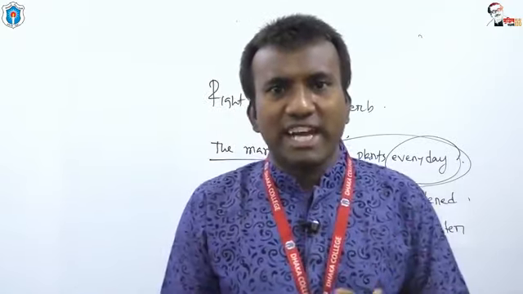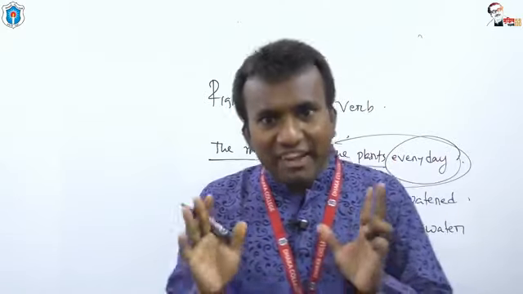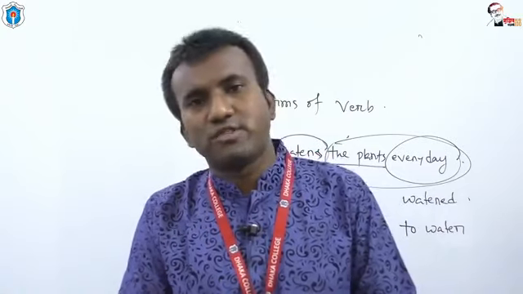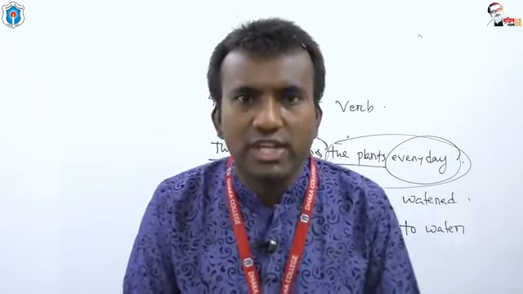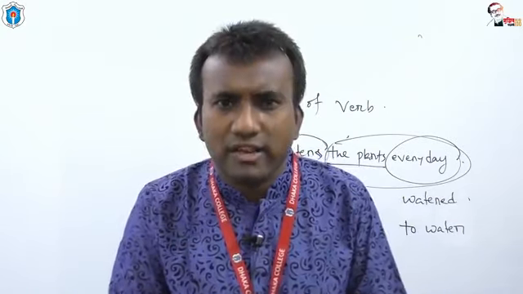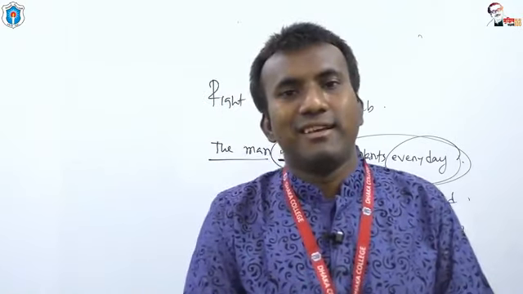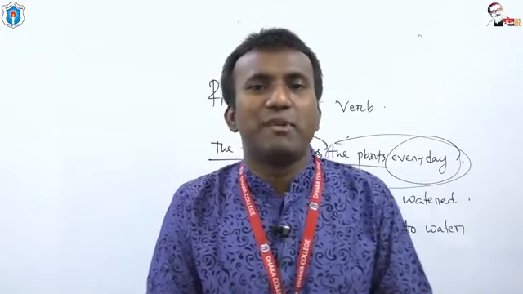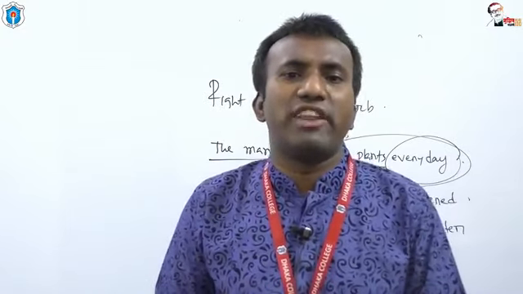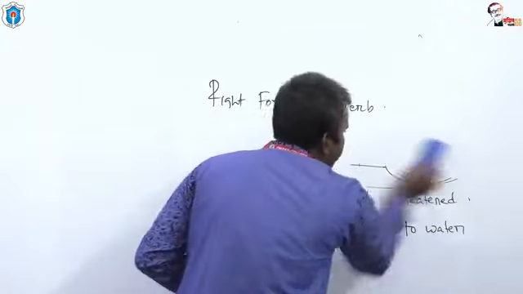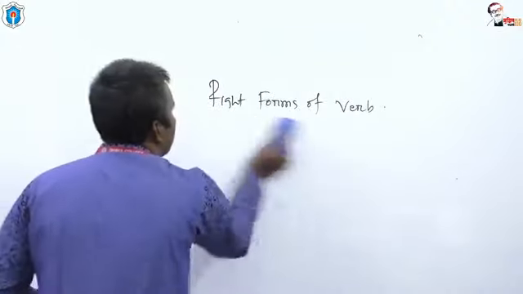So in the meantime, I have tried my level best to give you the definition of right forms of verb, dear students. Right forms of verb is the process by which we take the correct form of verb according to person, number and tense. Now, I'd like to tell you some of the rules and regulations of right forms of verb. Okay, look at the board. First rule for today, rule number 1.